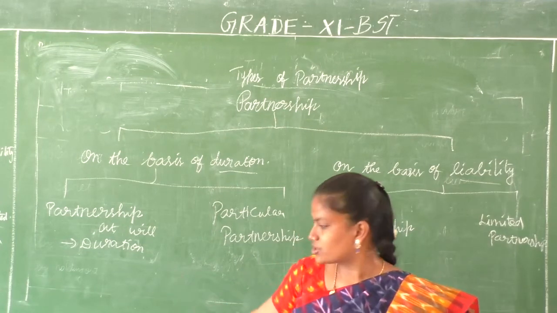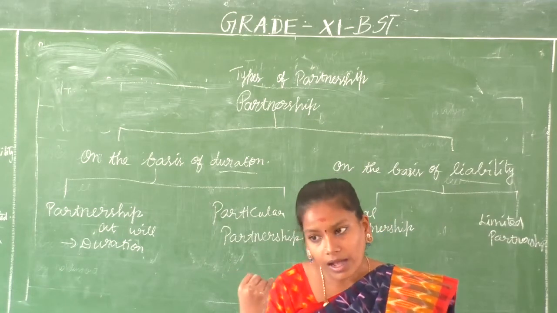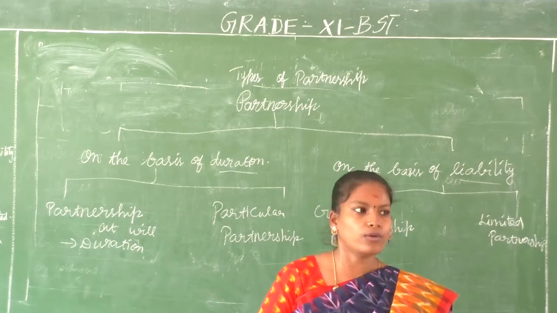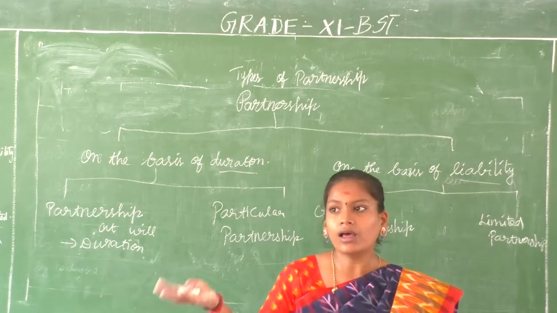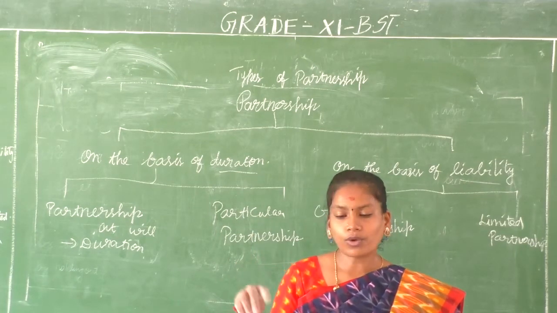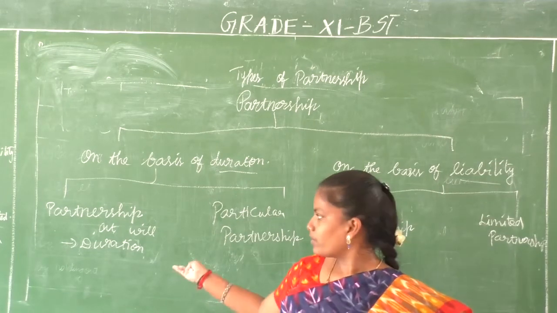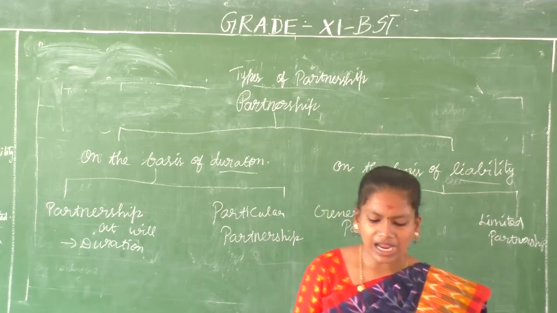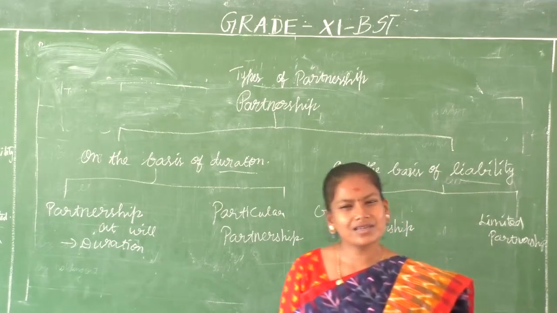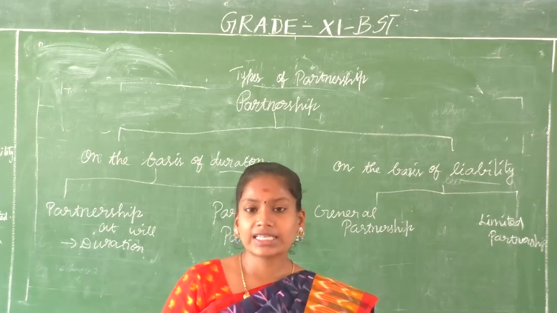It's their wish. At will means what? At their own wish. They can have the business for 2 years, or they want to extend it for 5 years, they can do it. If they want to close it all of a sudden, of course they can do it. Or if one or the other partner wants to leave the organization, they can do it. That's why we call it partnership at will, and the registration of it is not that compulsory. Next we have particular